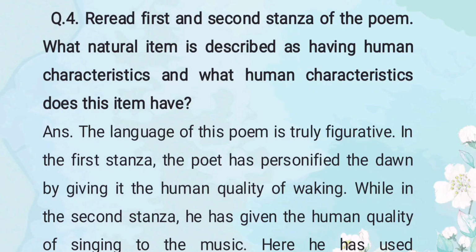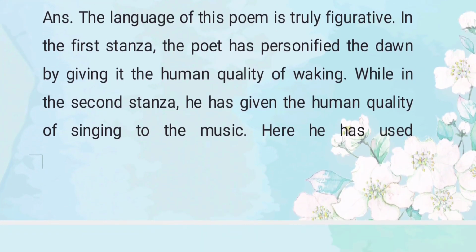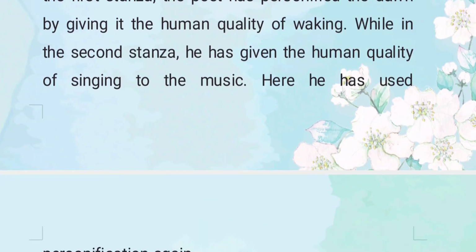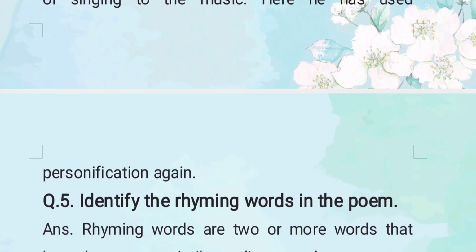The language of this poem is truly figurative. In the first stanza, the poet has personified the dawn by giving it a human quality of waking, while in the second stanza, he has given the human quality of singing to the music. Here he has used personification again.